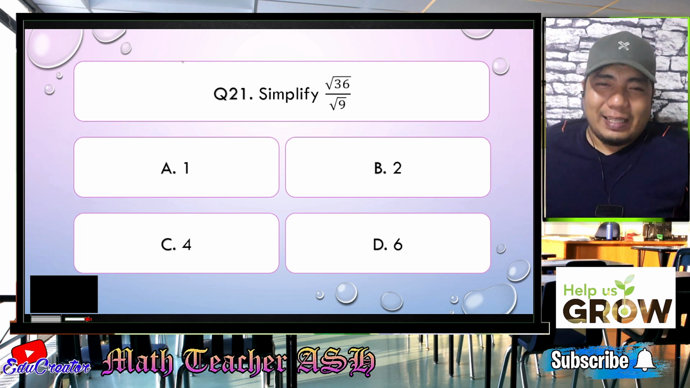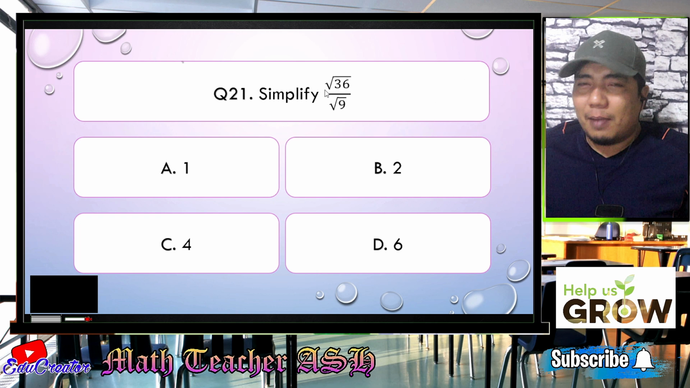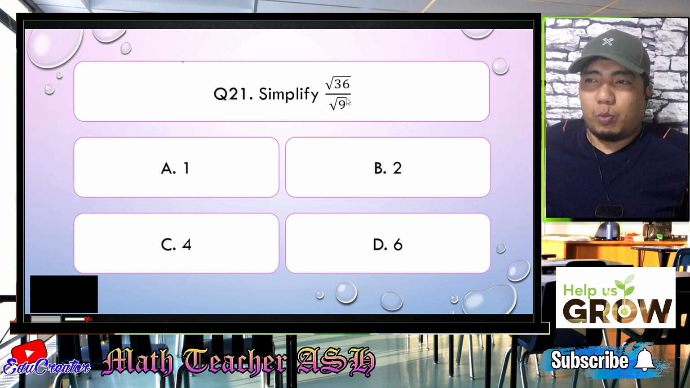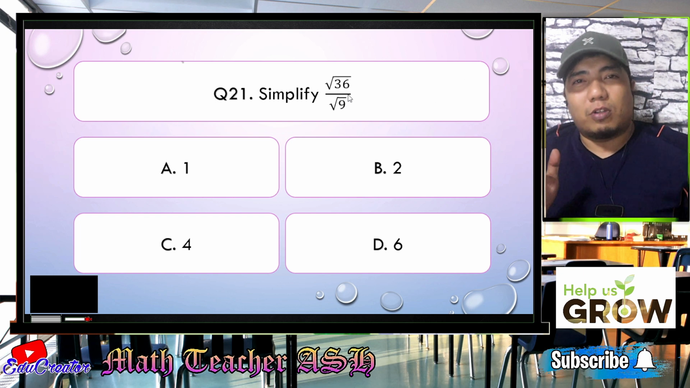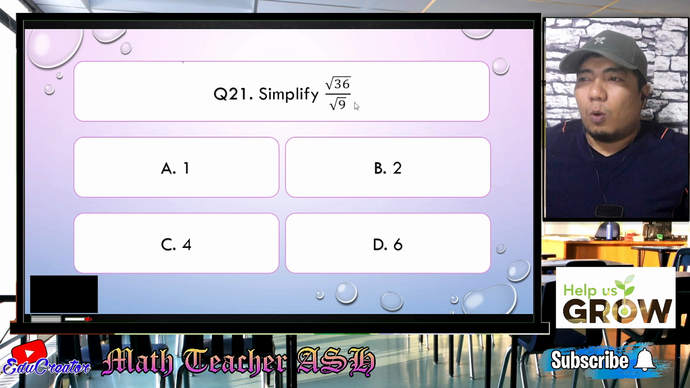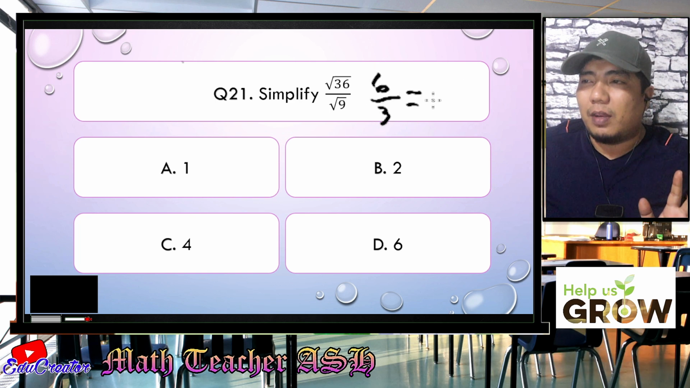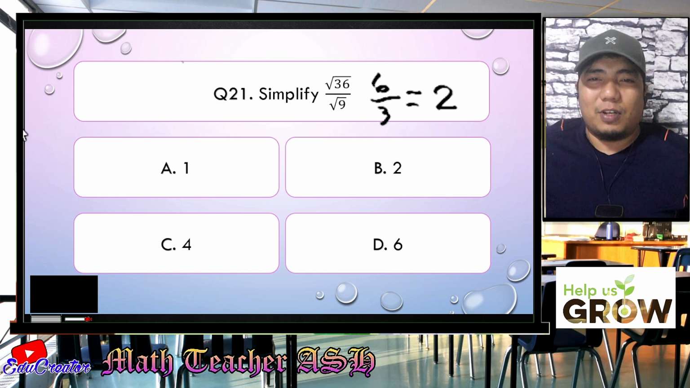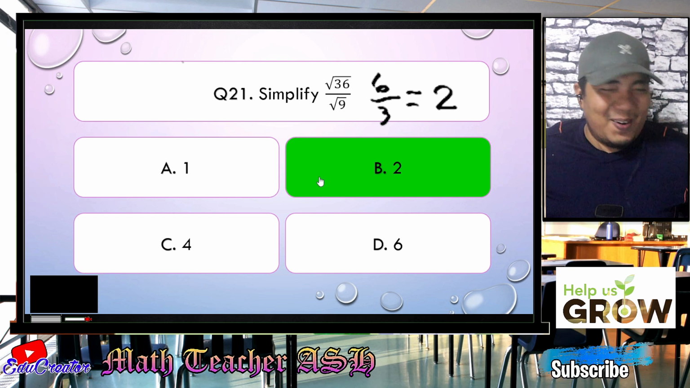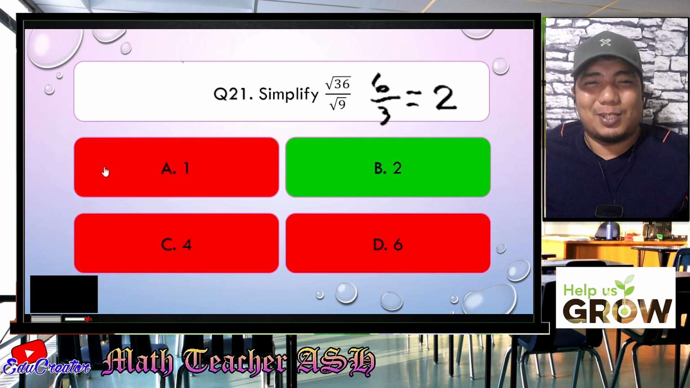Alright, math learners, this question is very easy. Why? Because both of them have the same index, which is 2, since we are just talking about square roots, square root of 36 and square root of 9. So what is the square root of 36? Very good, that is 6. What is the square root of 9? That is 3. So that would be 6 over 3. And if we divide 6 by 3, the answer is 2. Very simple. So now, the correct answer for this question is letter B. Alright. Easy, right? Very easy, my dear math learners. So now, let us go to question number 22.